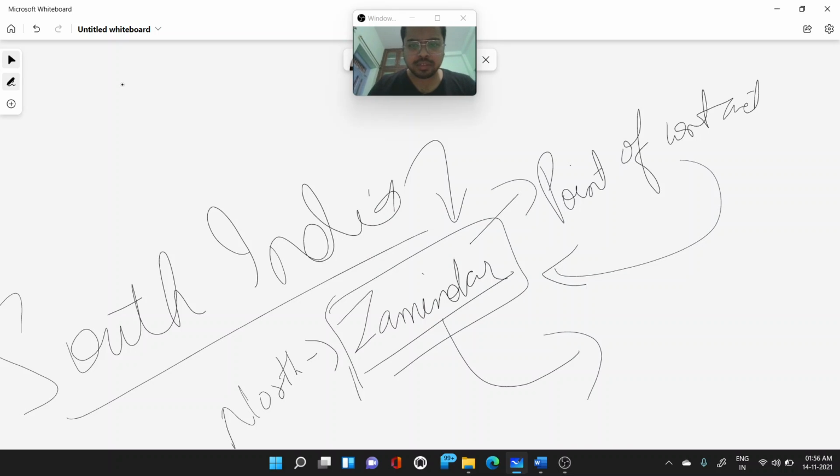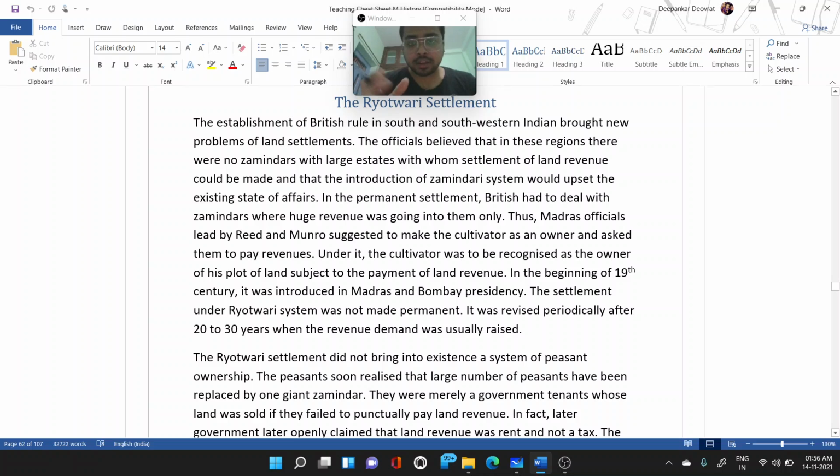But in the south it was different. These jamindars were not that strong, or they didn't exist. So the British thought, to whom do we turn as a point of contact? They directly collected taxes from the people.